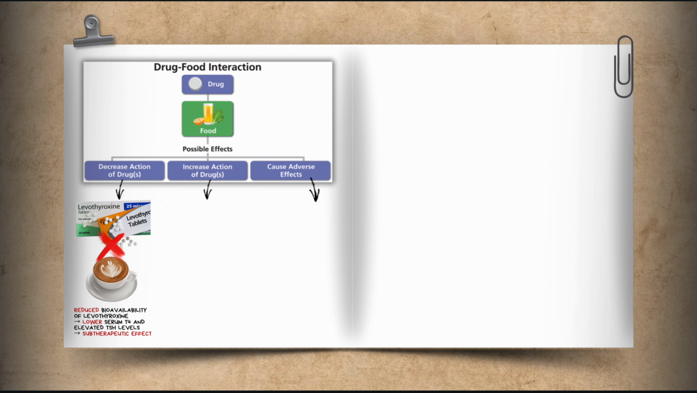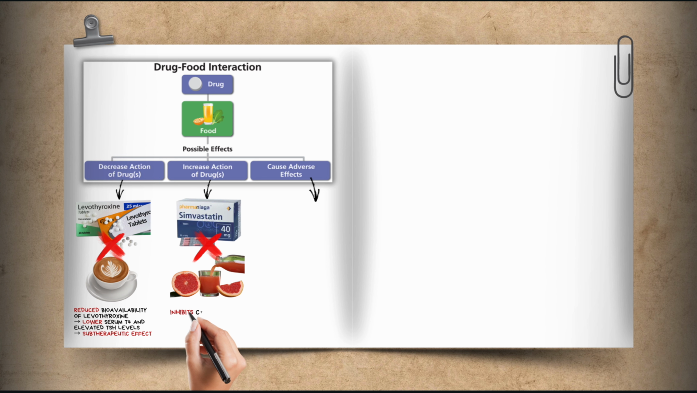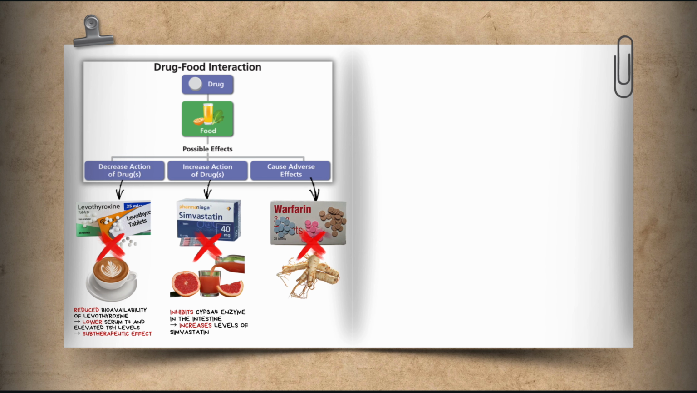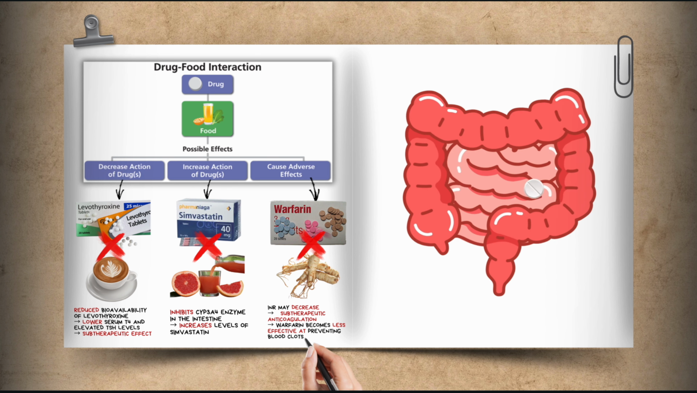Okay, next. Some foods inhibit enzymes that break down drugs, which can increase drug concentration in the body, which raises both effectiveness and toxicity risks. Like grapefruit juice, it inhibits the CYP3A4 enzyme in the intestine, which increases levels of drugs like simvastatin. Warfarin is a widely used oral anticoagulant that inhibits vitamin K epoxide reductase, reducing synthesis of clotting factors. It has a narrow therapeutic window and is prone to interaction with herbs and supplements, notably ginseng.